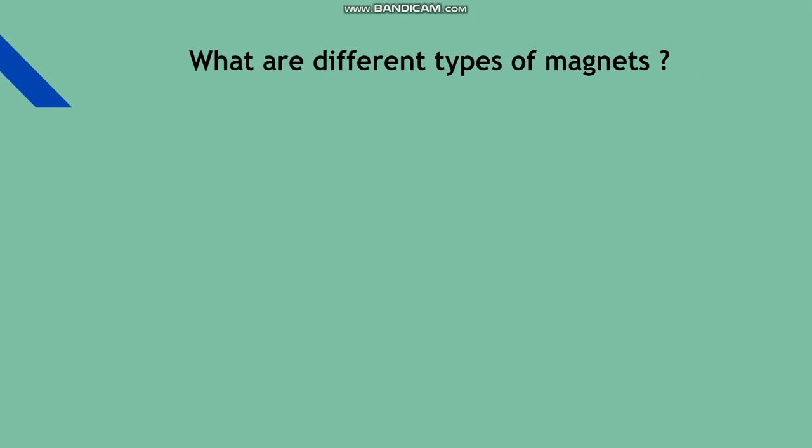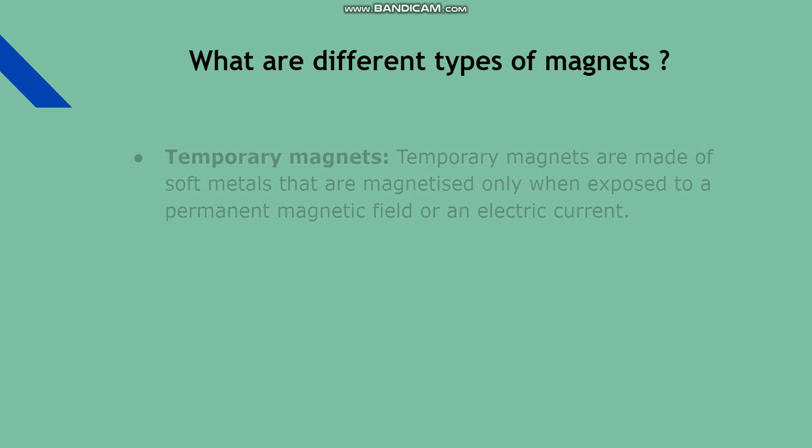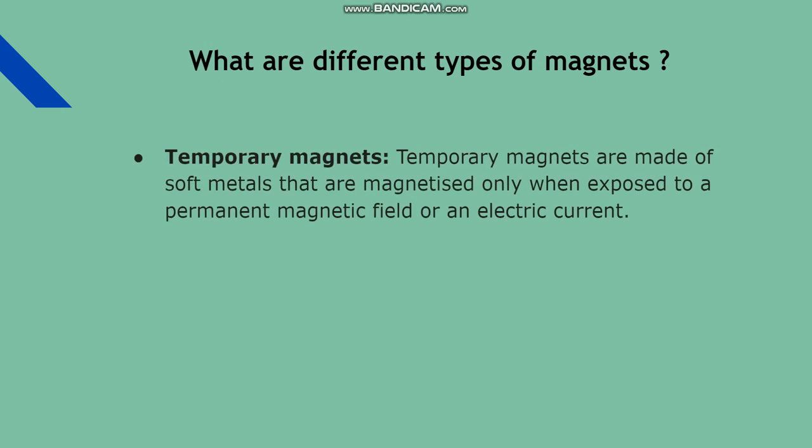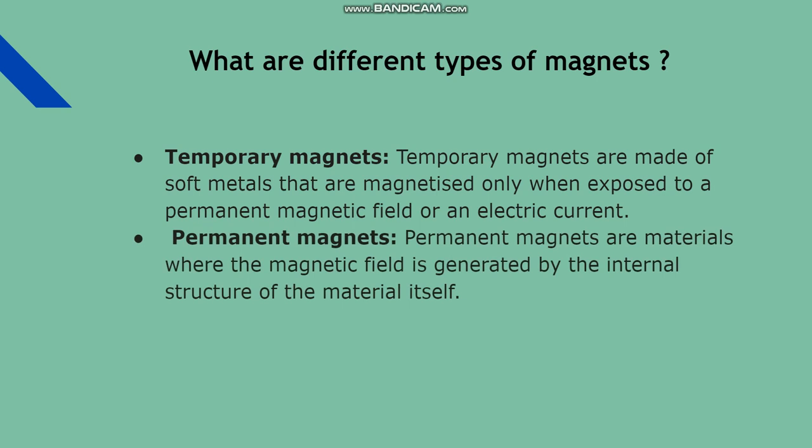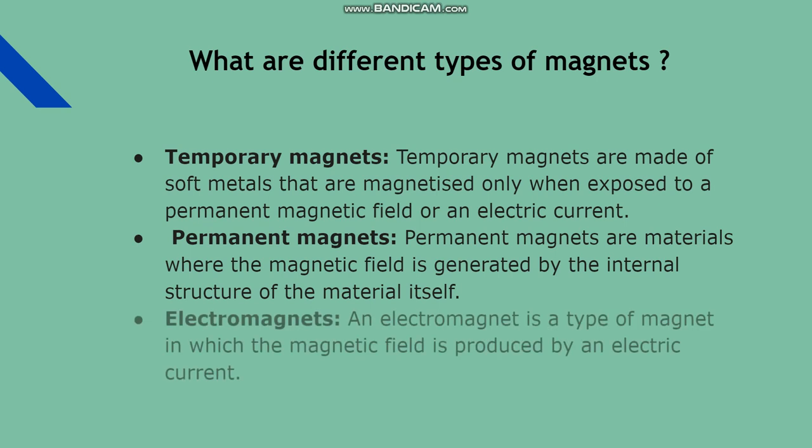In this slide we are going to talk about what are different types of magnets. Temporary magnets. Temporary magnets are made of soft metals that are magnetized only when exposed to a permanent magnetic field or an electric current. Permanent magnets. Permanent magnets are materials where the magnetic field is generated by the internal structure of the material itself. Electromagnets. An electromagnet is a type of magnet in which the magnetic field is produced by an electric current.